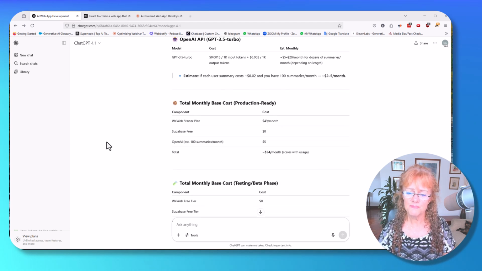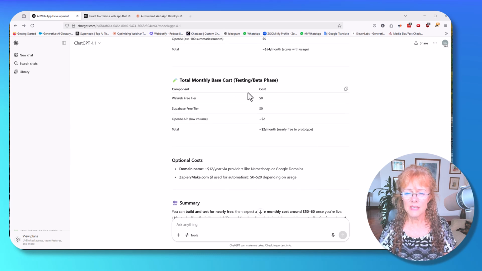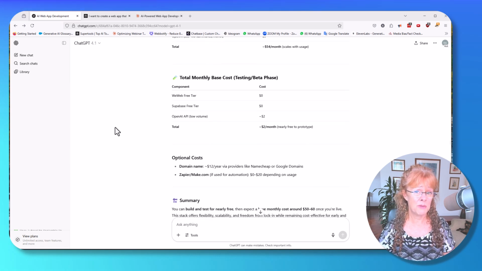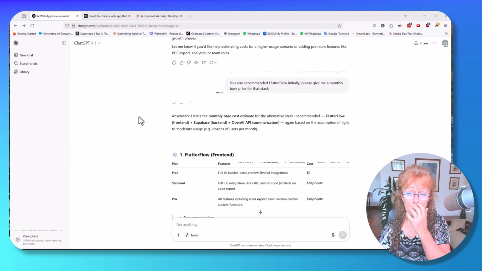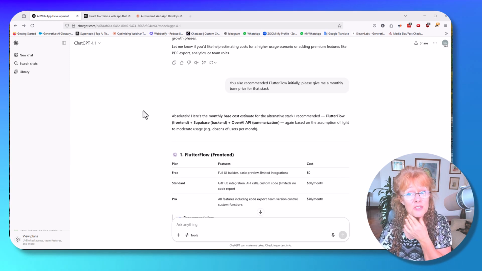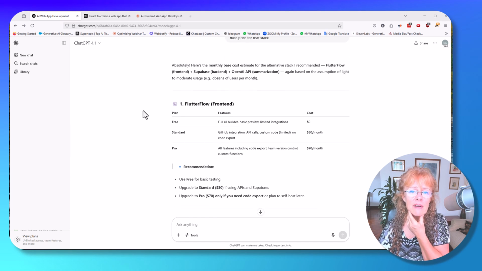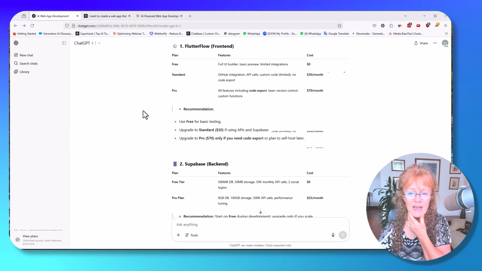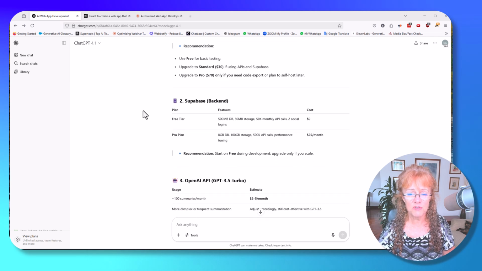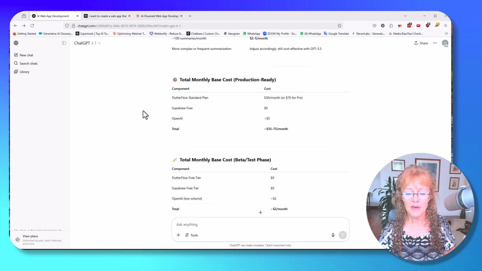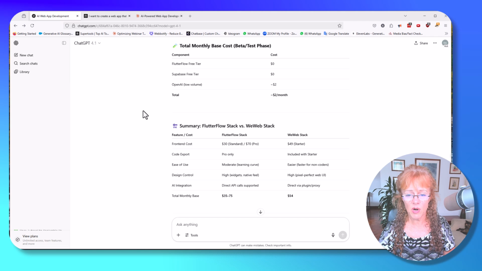Total monthly cost, testing and beta phase, about $2 a month. That's pretty good. Some optional costs and summary. It seemed to have forgotten, because it's ChatGPT 4.0, that it had also talked about Flutterflow. So it said, oh, right, Flutterflow. So it gave me the similar breakdown for that, what it would be for the monthly cost, what the stack would entail, Flutterflow, Supabase, and OpenAI, monthly, beta phase, and summary.